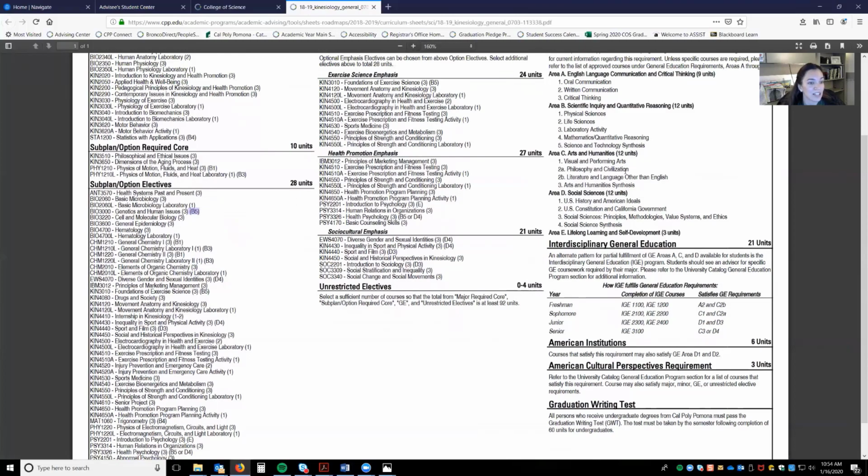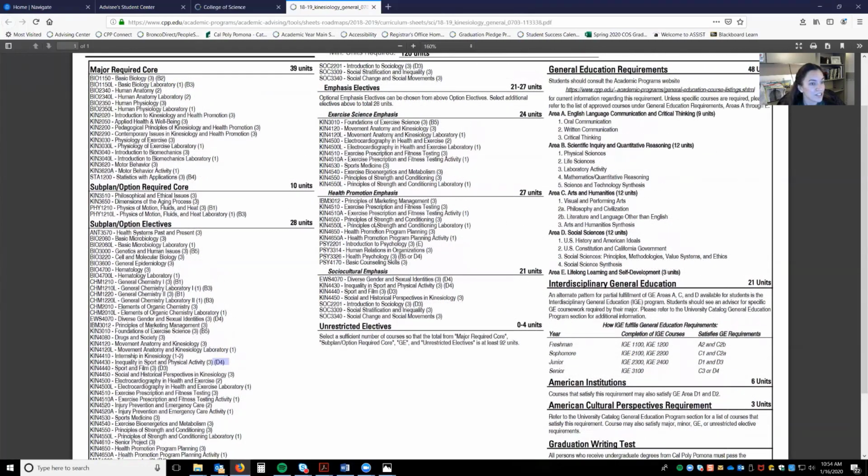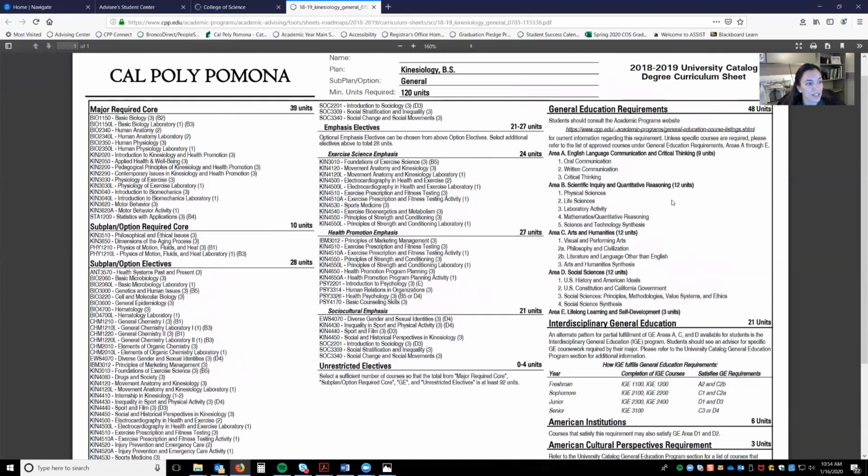So you can get credit in your GE area and your option electives. This section right here is just a breakout of these classes. So you only need 28 units here, and if you need help on an emphasis, this breaks it down for you, but this is not an additional number of units needed. You just need 39, 10, 28, and then your GEs, which should be 48 units.